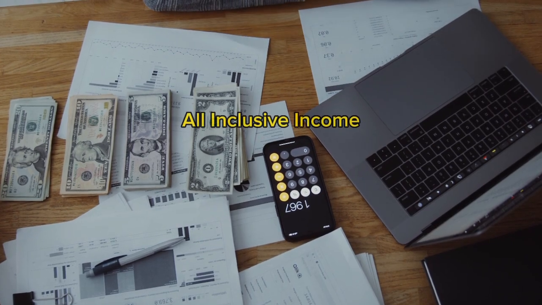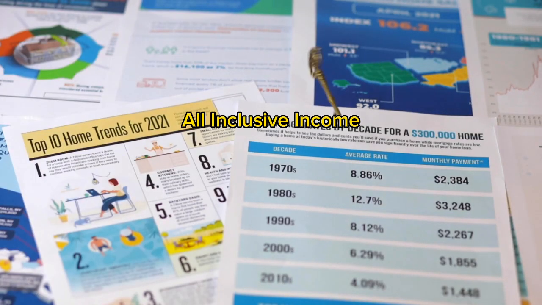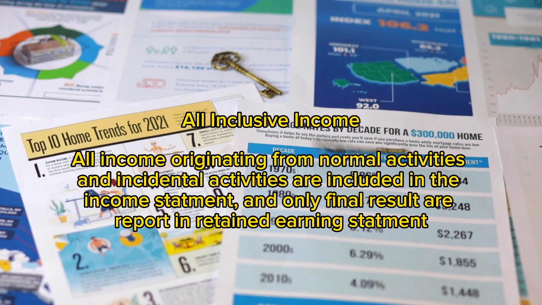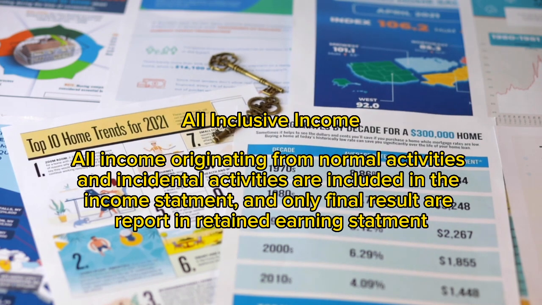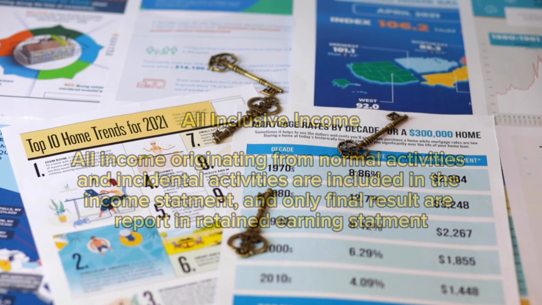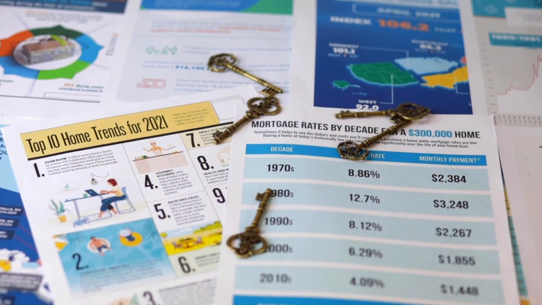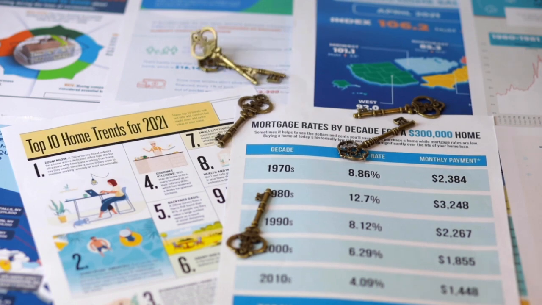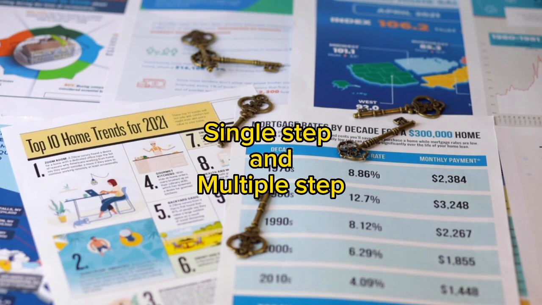According to all-inclusive income, all income originating from normal activities and incidental activities is included in the income statement, and only the final result is reported in the retained earnings statement. This kind of income statement is divided into two methods. There are single step and multiple step.